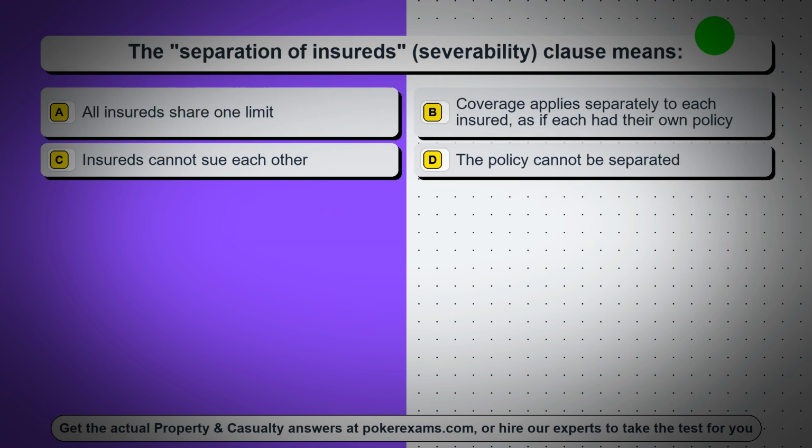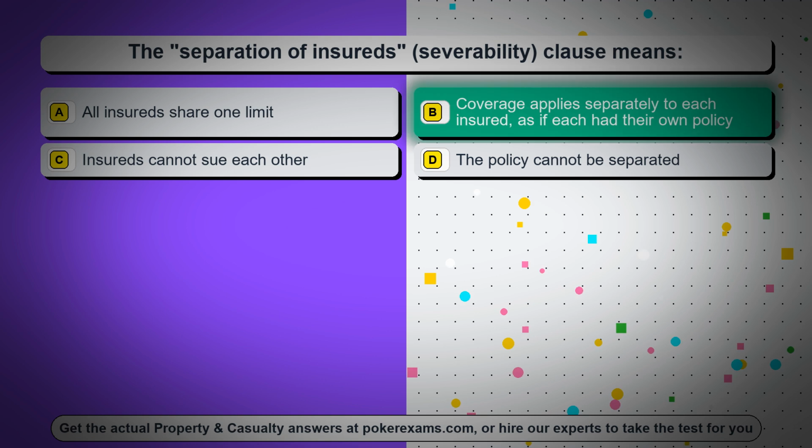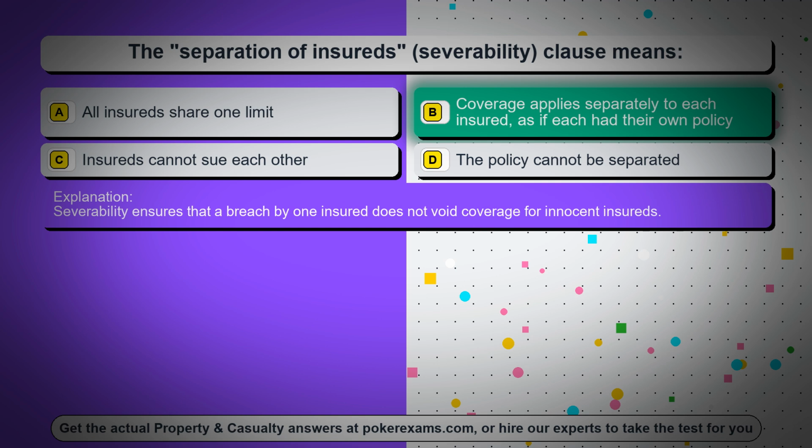Question 27. The separation of insureds, severability, clause means. Option A, all insureds share one limit. Option B, coverage applies separately to each insured, as if each had their own policy. Option C, insureds cannot sue each other. Option D, the policy cannot be separated. The correct answer is option B, coverage applies separately to each insured, as if each had their own policy. Severability ensures that a breach by one insured does not void coverage for innocent insureds.